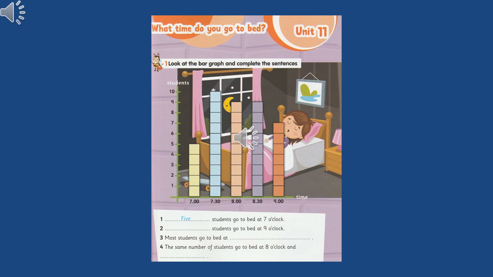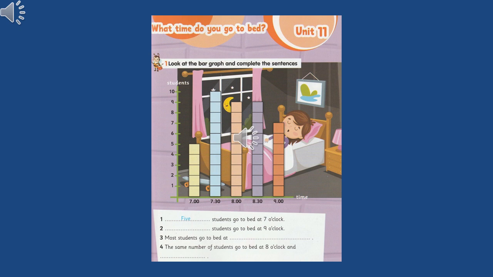What is a bar graph? What you have here, do you see the 2 lines? A line which has written on it from 1 to 10. What is this line for? It's written students. So this line has numbers for students. What about the other line? 7, 7:30, 8, 8:30, and 9. What are these? These are time. So now, that's called a bar graph.